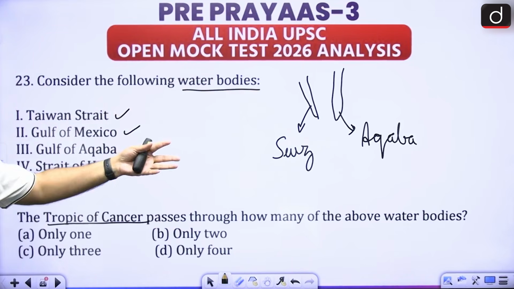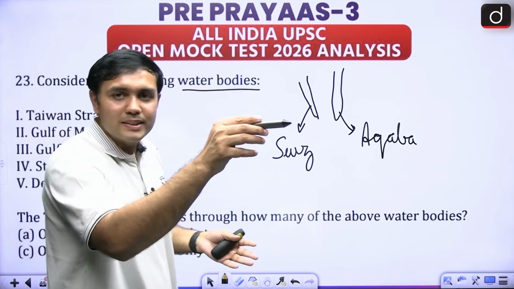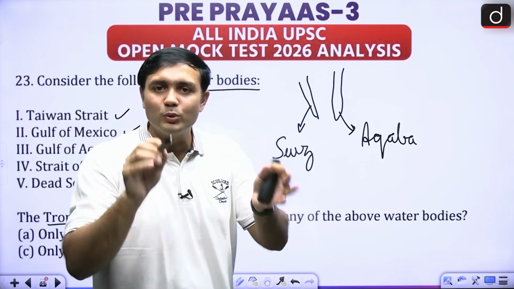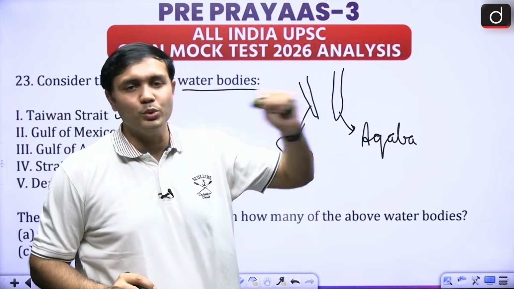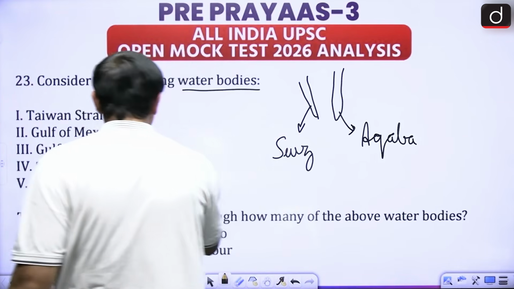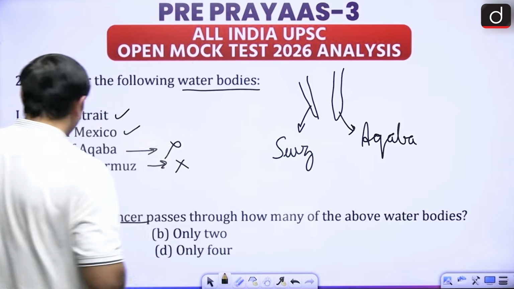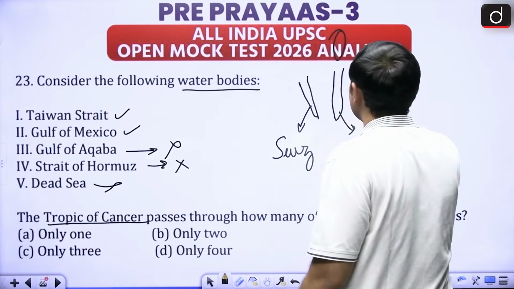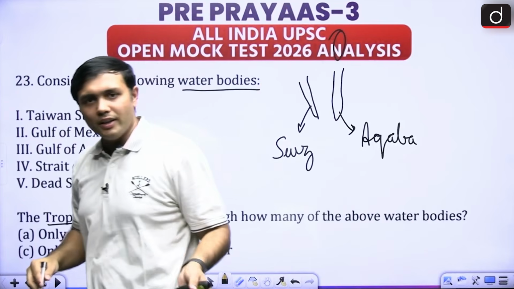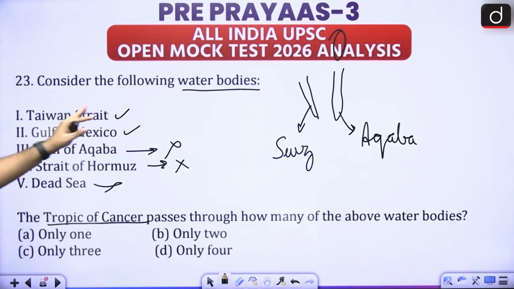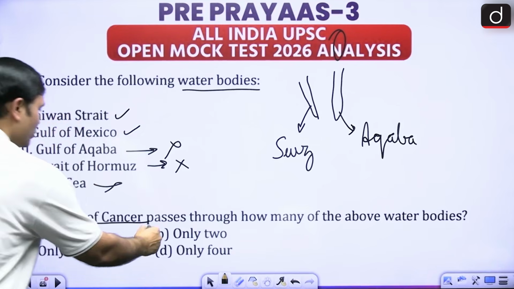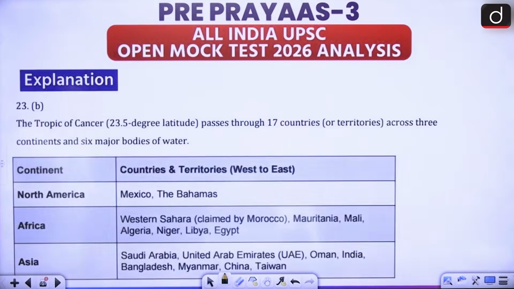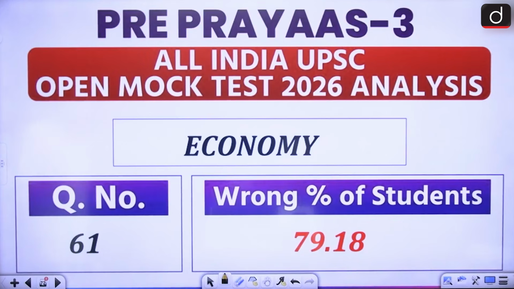Then Strait of Hormuz, very much in news. The Tropic of Cancer is passing very close to Strait of Hormuz, but not through it, right? So it is very close, but not through it. And Dead Sea is even above Gulf of Aqaba. It is somewhere here. So Dead Sea will not be the answer, right? So which are the 2 straits? This is Taiwan Strait and Gulf of Mexico. Only 2 is the correct answer. All right. That is with respect to this one.